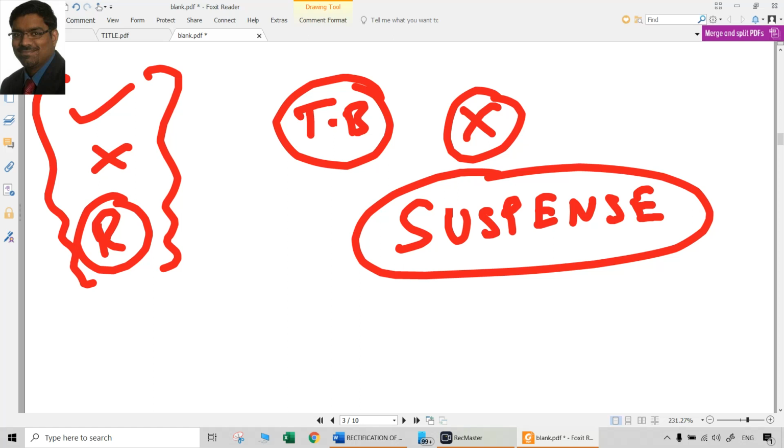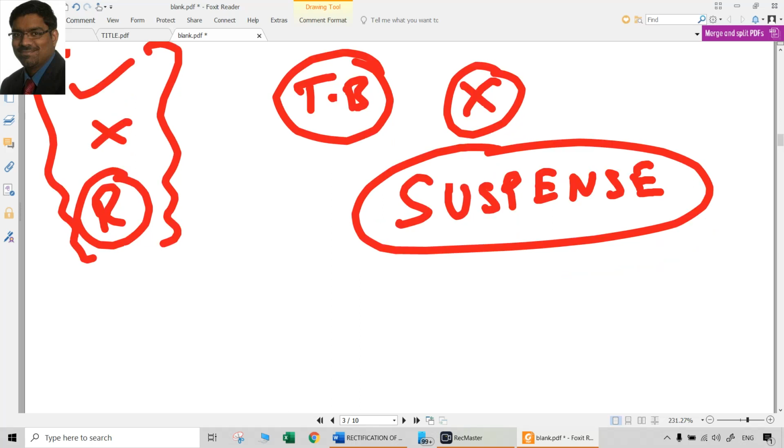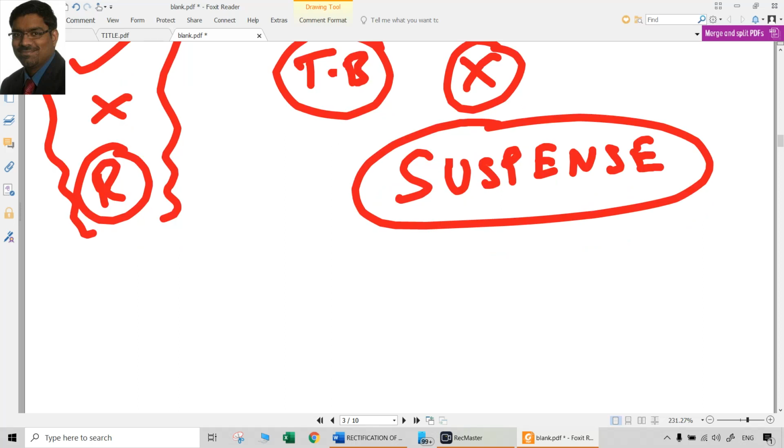We use it here. Why? Because already it is there. We did not commit the error, boss. Somebody did the error. We are rectifying it. We are using suspense account, but that does not mean we are creating suspense account here. We are only using it so that the suspense account ideally should have been nullified now. So don't think we are creating suspense account here. We are only just killing suspense account.